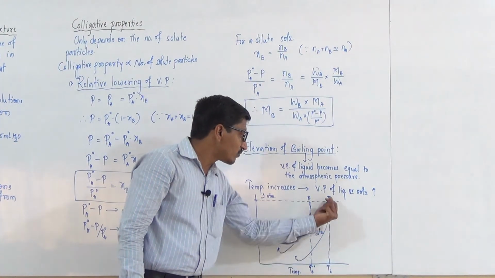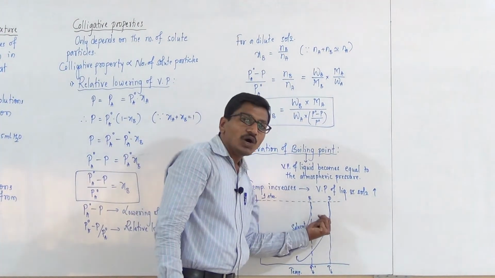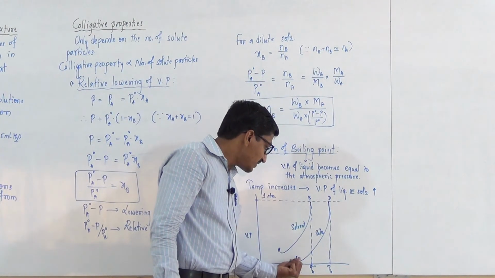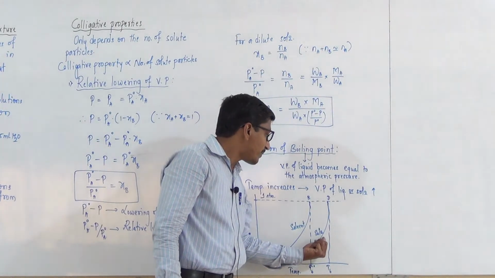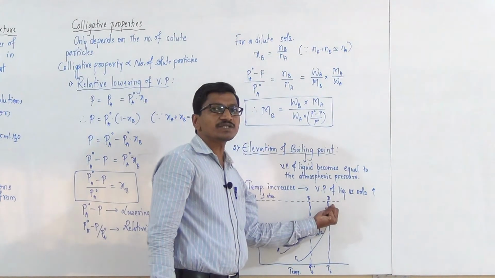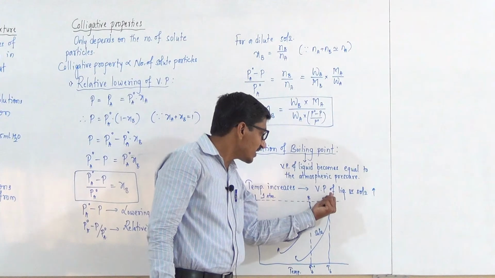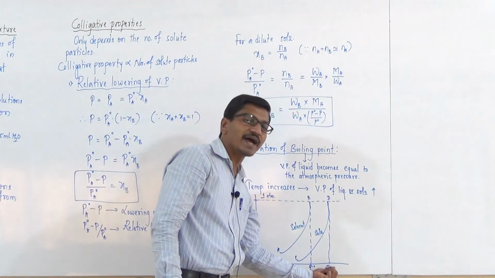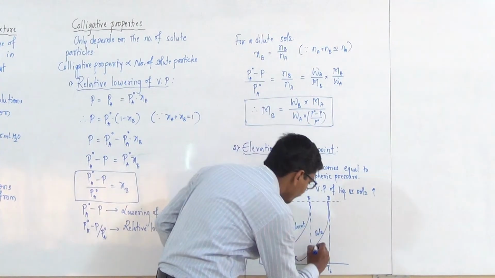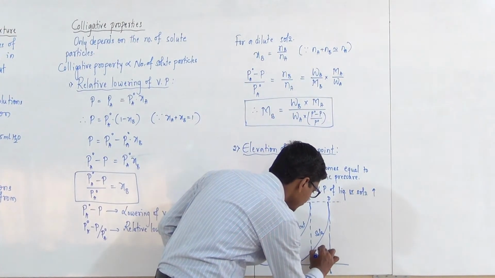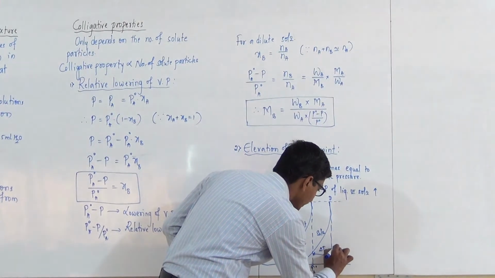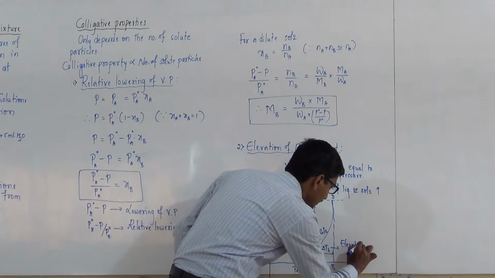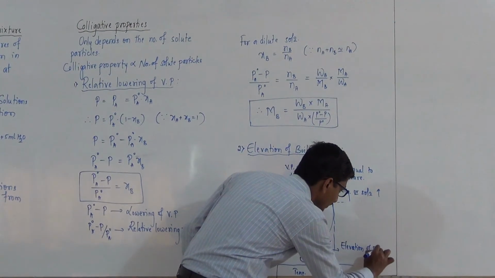The CD curve represents the solution which contains non-volatile solute, and as the temperature increases the vapor pressure of solution also increases, and at a higher temperature the solution boils and it is represented as TB, and this difference is called delta TB. It is called elevation of boiling point.